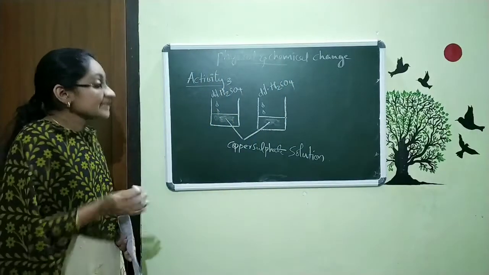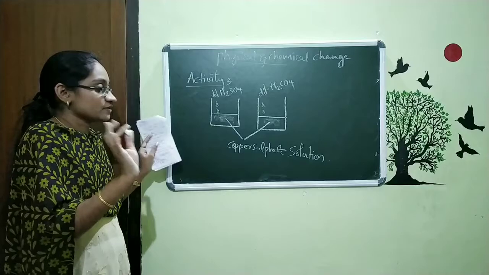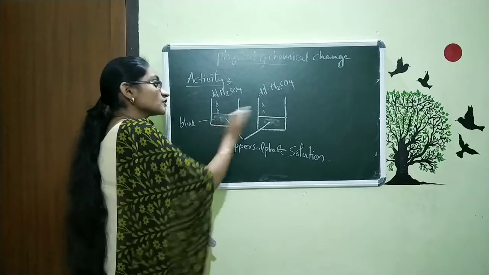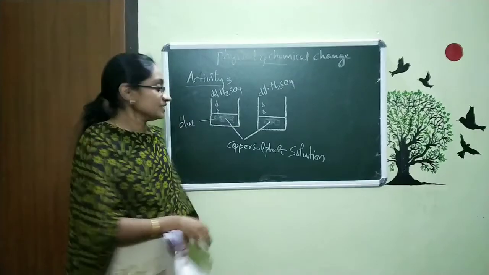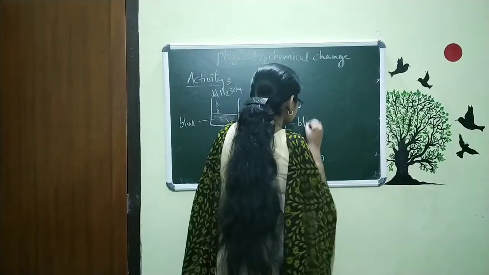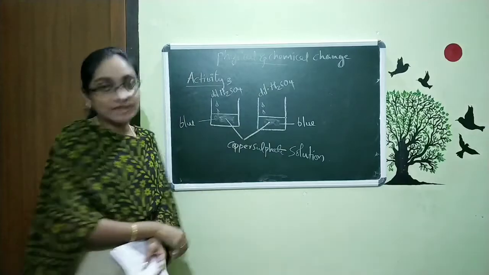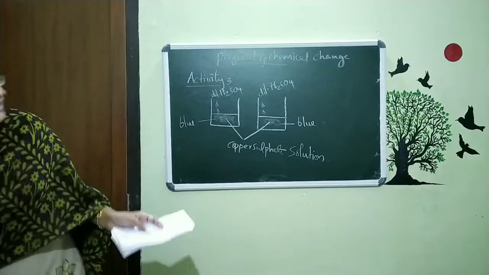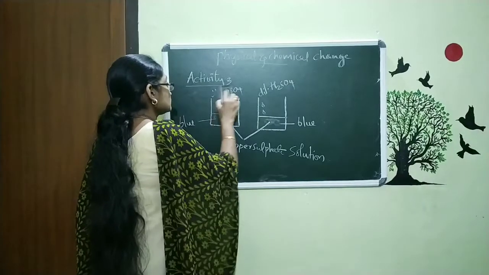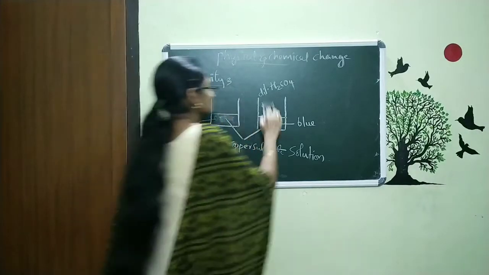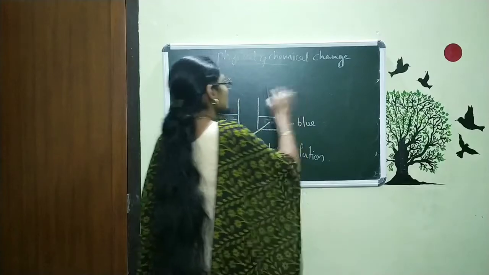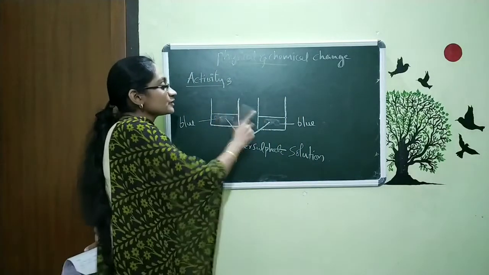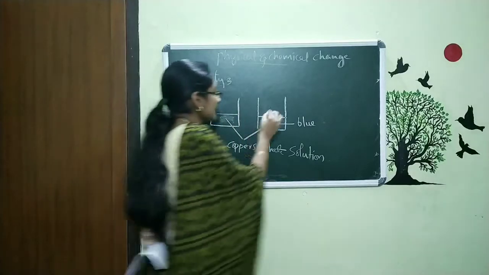Now you can see the color of this solution is what? Blue. Both of the beakers contain the same thing. So we can say both of them are in blue color. Now I am going to take one iron nail and put it in one beaker.